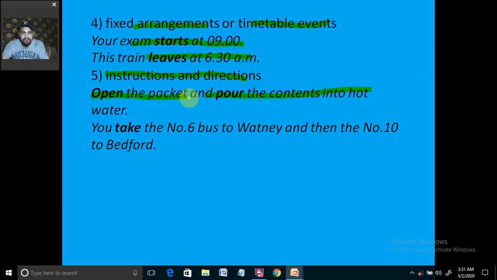Open the packet, pour the content. In case of imperative sentences also we use it like that. And even when we are giving instructions or directions, when we are talking about some way to be found: you take number 6 bus to Watney and then number 10 to Banford.